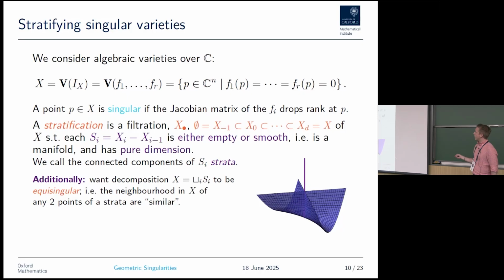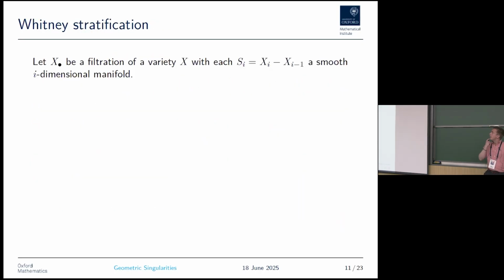So this variety here, called the Whitney umbrella, clearly the singular locus is just this line, but the origin here has very different local geometry compared to anywhere else on this singular locus. We would like to find a way to detect this origin as special. And this is done by something called Whitney stratifications.